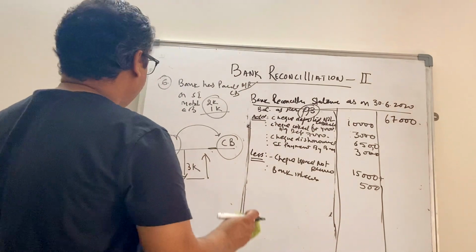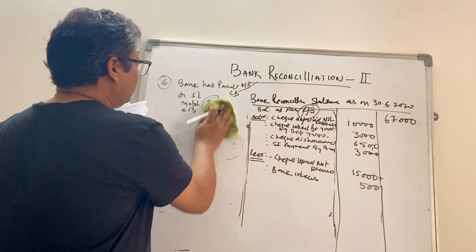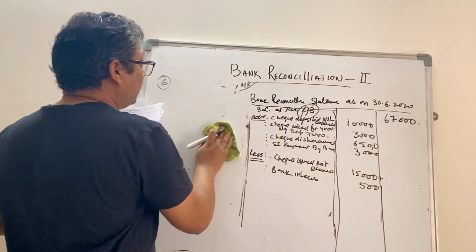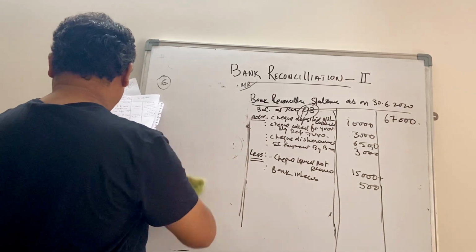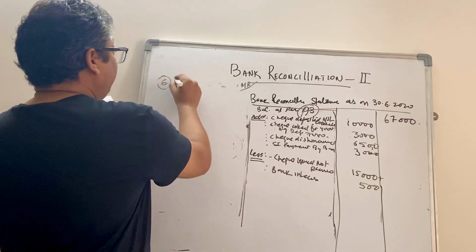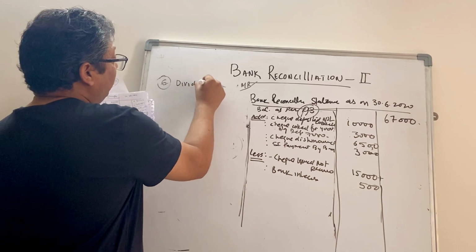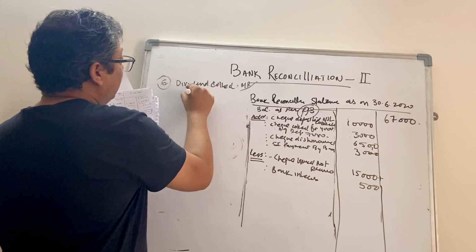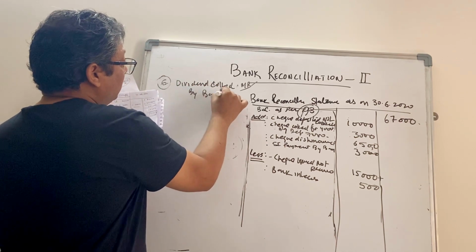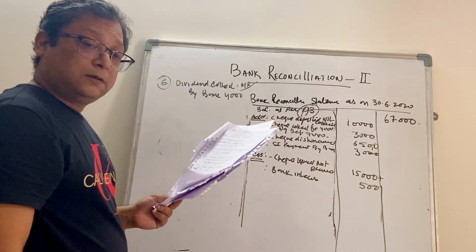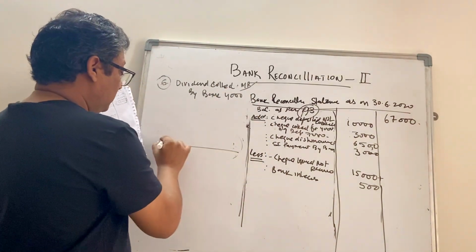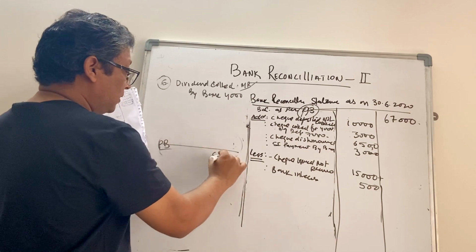Okay, moving ahead. Statement number 7. What is statement number 7? Yeah, dividend collected by bank, 4,000. Okay, so how does it go? Passbook on left side, cash book on right side.